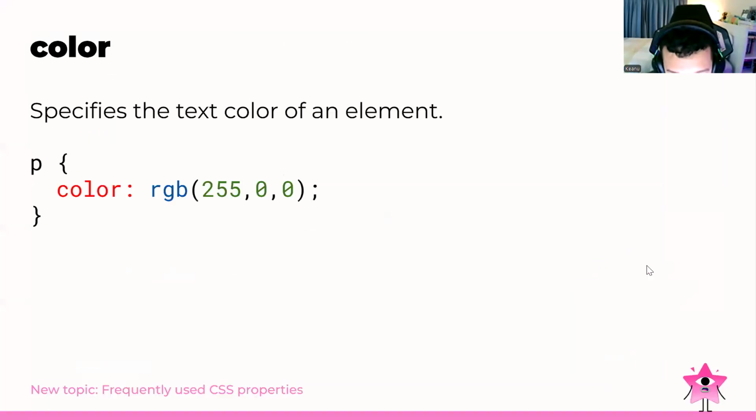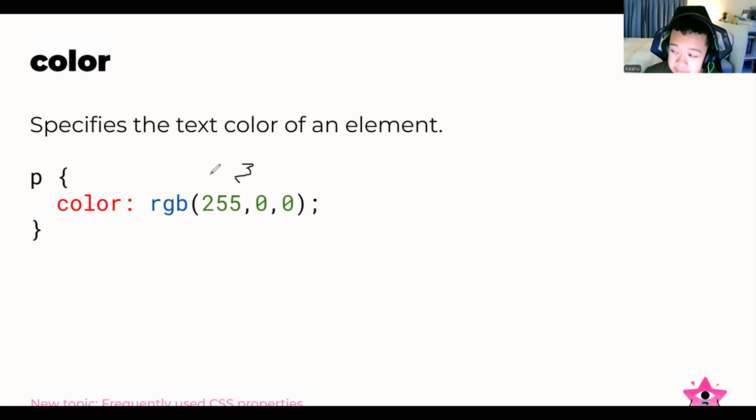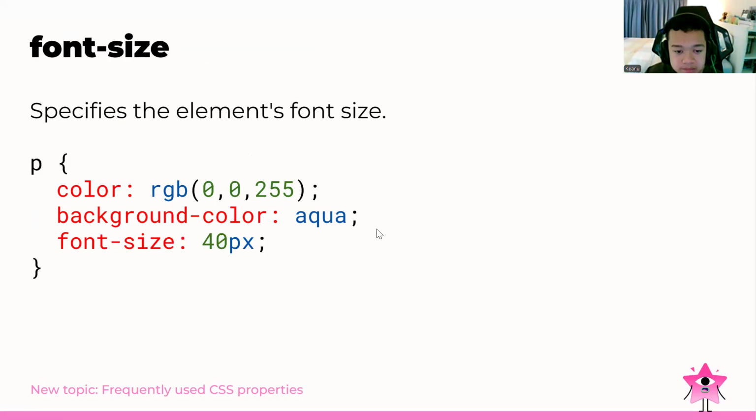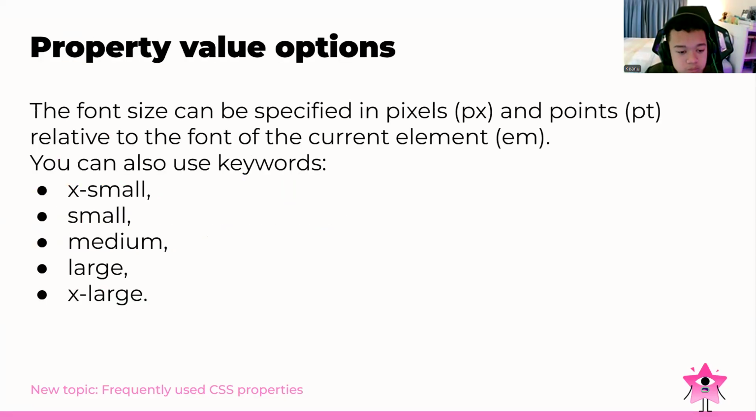Okay, now commonly used CSS properties. We have color, which specifies the text color of an element. We can use RGB like this, which has three kinds of format. Then the background color specifies the background color of an element. We have color in RGB, and also the background color Aqua, because we set it to Aqua. And for font size, we can set it to 40 pixels, or maybe something like that. You can adjust it to 15, 25, whatever.